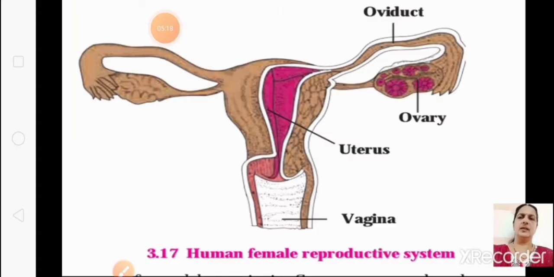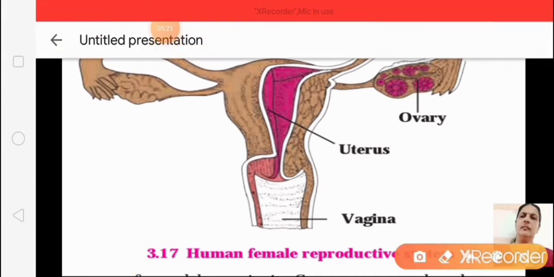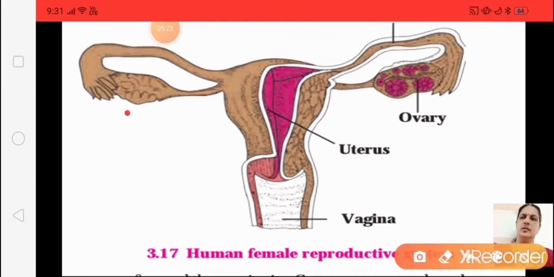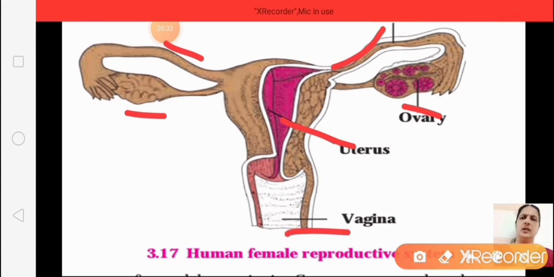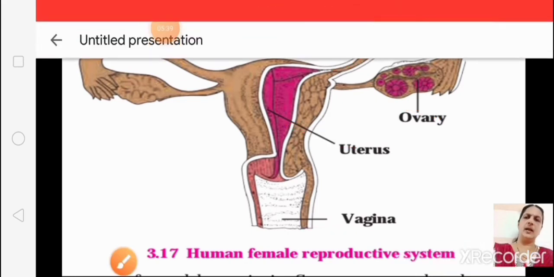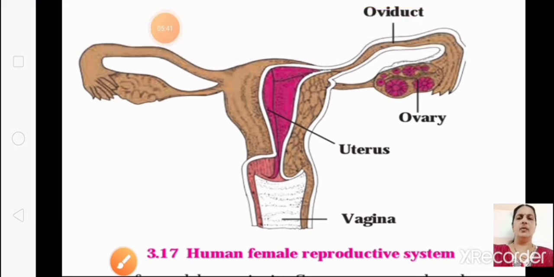You can see the diagram over here. You can see the ovary. Both sides are ovaries, and this tube is the oviduct. Here is the uterus, and here is the vagina. So four parts are there. Every month, one oocyte, the ovum, is released from alternate ovaries. So once from the left ovary, then from the right ovary. It comes through the oviduct and then goes to the uterus. Okay, we'll see.